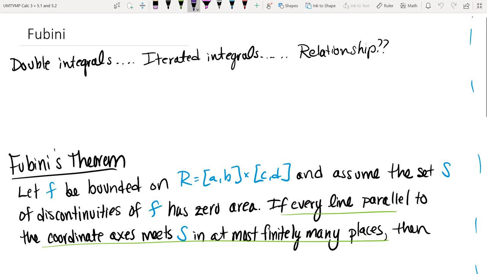Alright, so we've discussed iterated integrals, we've discussed double integrals, and now we've discussed criterion for their existence. Is there a relationship between the two? And so that's kind of where Fubini's theorem comes into play.